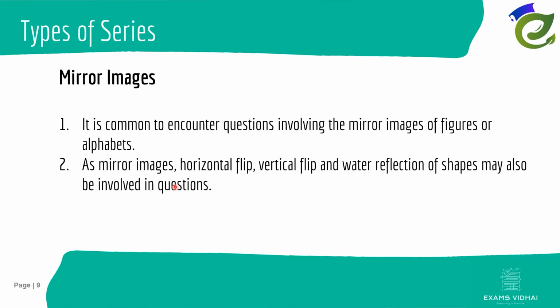They can give you some alphabets, some numericals. So if you are aware of how these numbers are visible if you flip them or in some water reflection, it gets easier for you to analyze it and to solve these questions. So let's see how alphabets and numericals are visible here. All right.